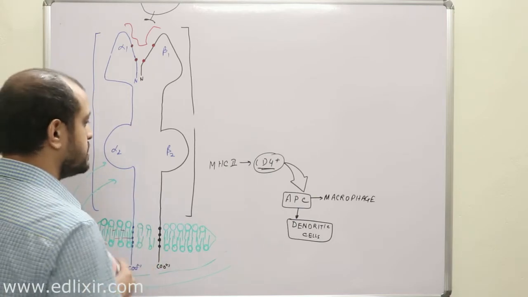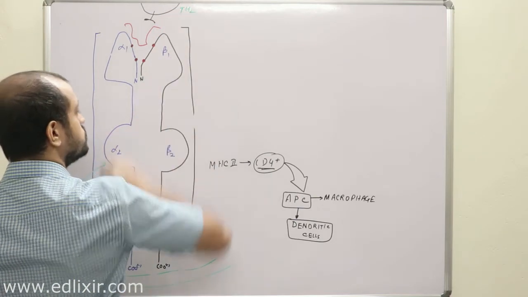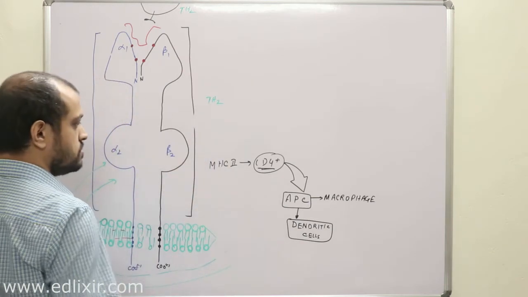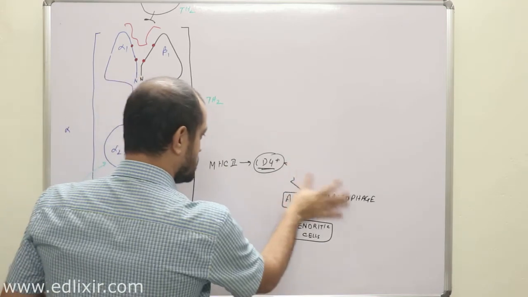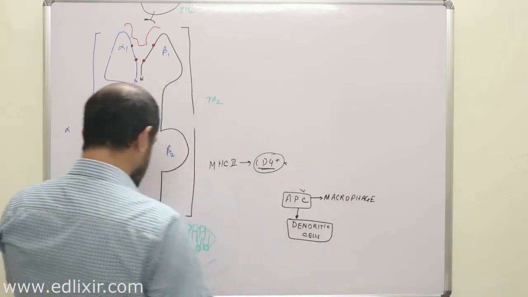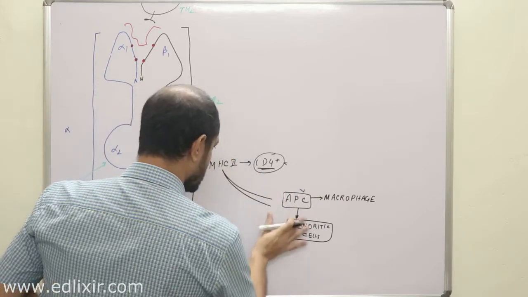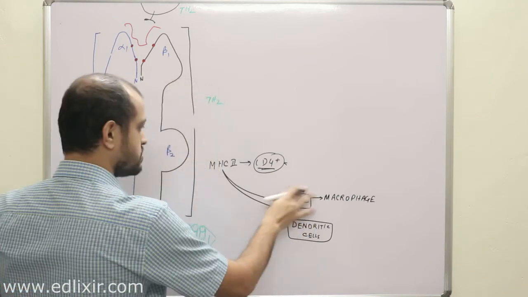Suppose here there is T helper type 2, because T helper type 2, oops, sorry, I have actually written down the wrong notation. MHC class 2 is present in APCs. The best examples of APCs are these and this.